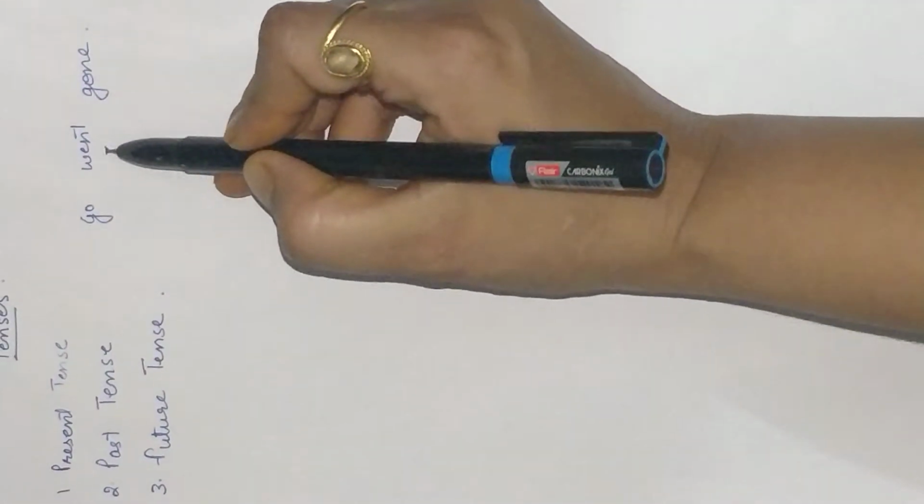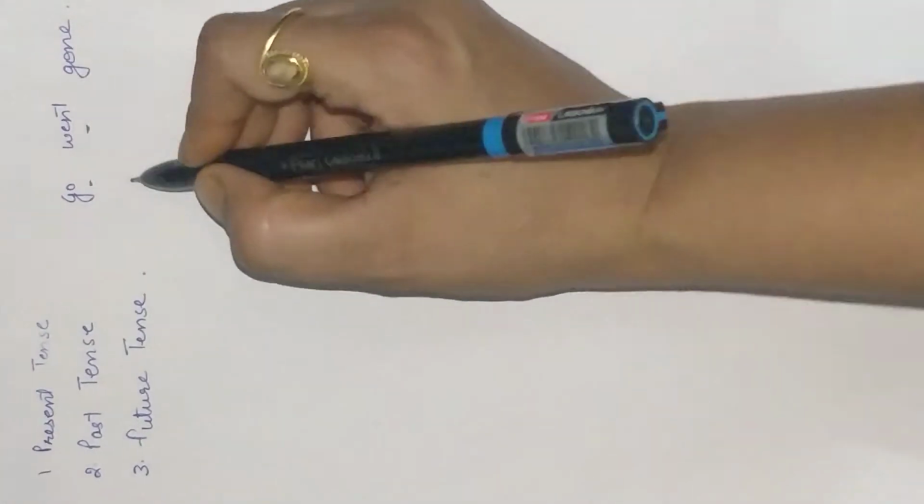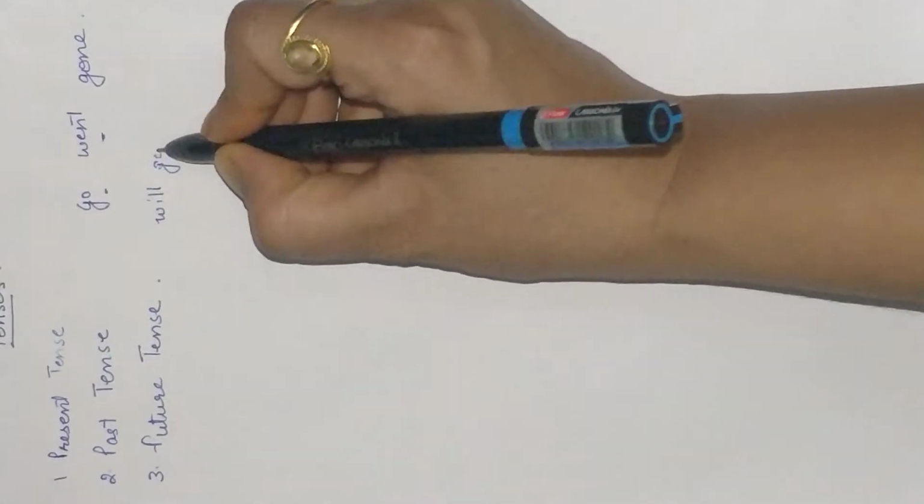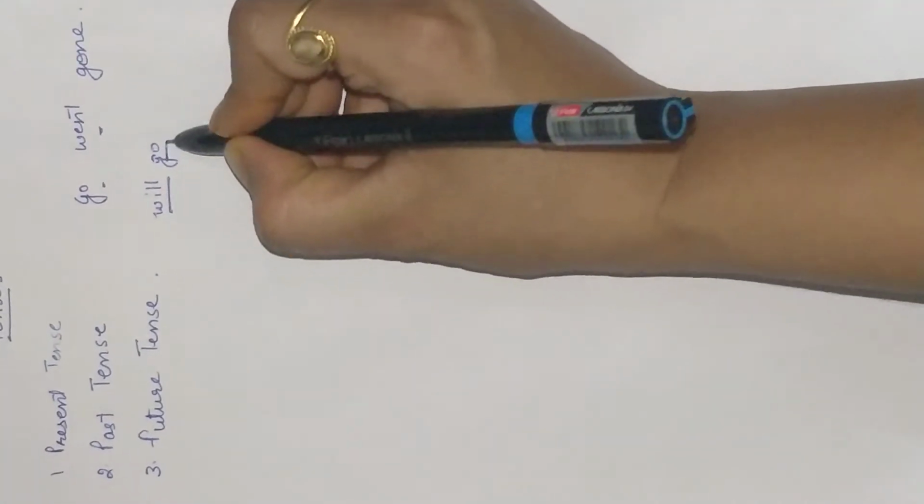Second, went. The verb went refers to an action in the past time. And suppose if it is will go, it will refer to future time.